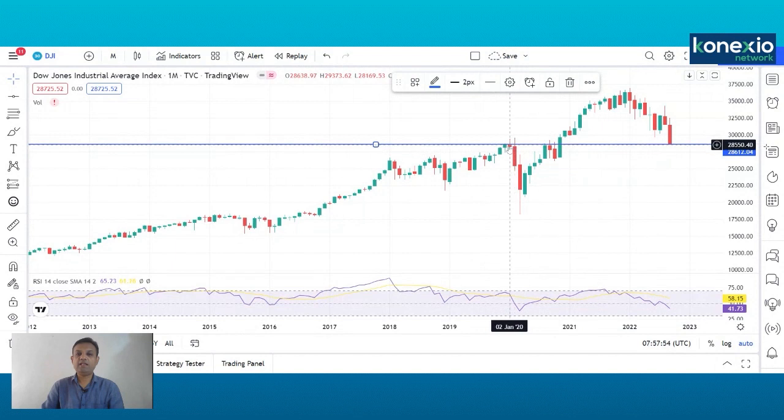This was the area where it took resistance a couple of times, 2 months, then it corrected. This was the fall of COVID-19. Then it rallied again, took resistance for 3 months. It consolidated, and then we have seen a massive rally from the breakout of 28,500. It rallied till almost 38,000 or 37,000. After that breakout, it has again given a pullback. Again, I am repeating, this is the resistance area. Now it has become a major support.